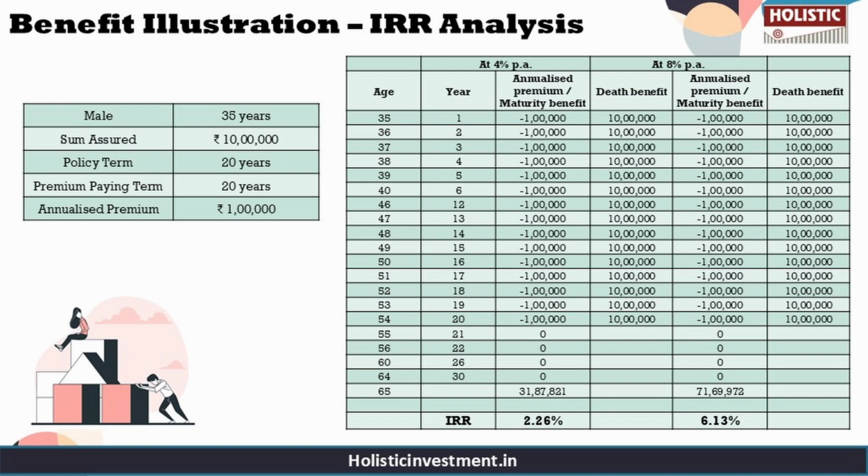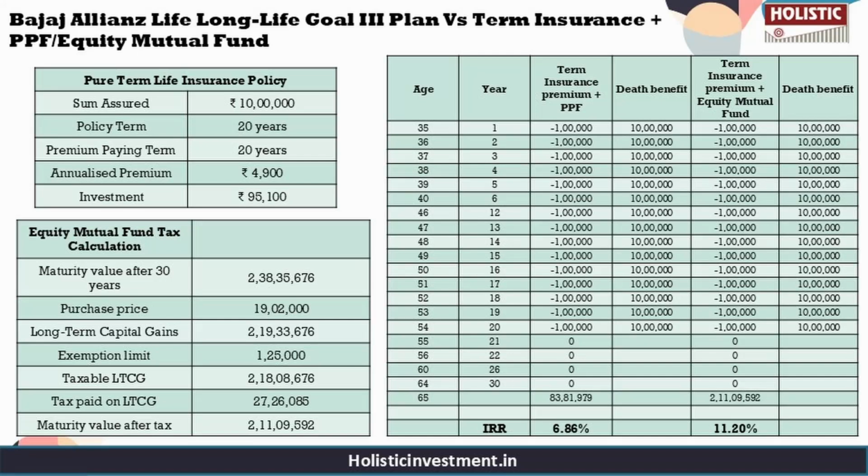So as this policy is not giving us a desirable outcome, now let us move on to a comparative analysis where we are going to explore a more effective investment strategy and compare it with this plan, using the same assumptions from the previous example for a fairer comparison. In this strategy, we are going to invest in insurance and investment separately instead of bundling them and investing in an investment cum insurance policy.